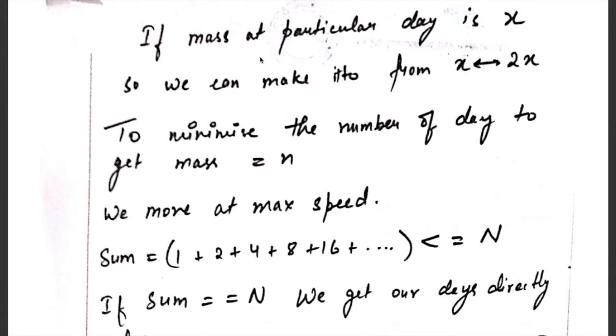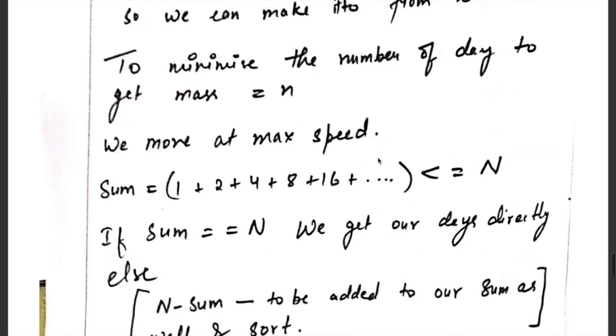So if the mass on a particular day is x, we can make it go from x to 2x. That is, if we divide x into two parts, then we can make our mass 2x. To minimize the number of days to get to mass n, we move at max speed. That is, our initial mass of bacteria is 1, then on the second day it will divide into 2, on the third day it will divide into 4, and so on.